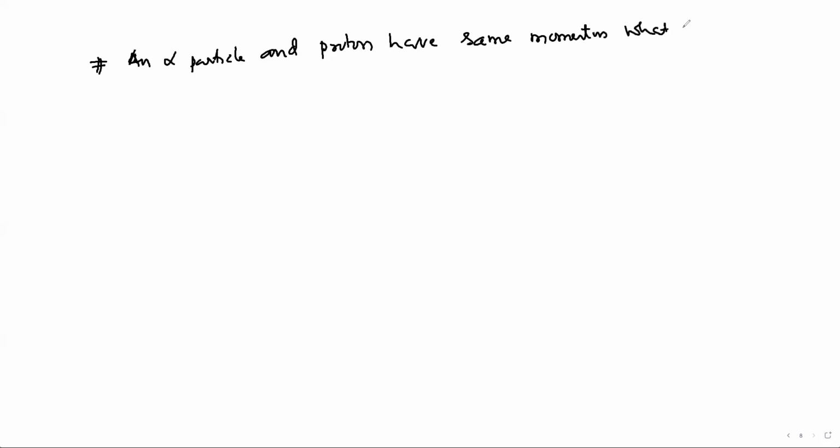What is the ratio of their de Broglie wavelengths? We know the de Broglie wavelength is h by p.